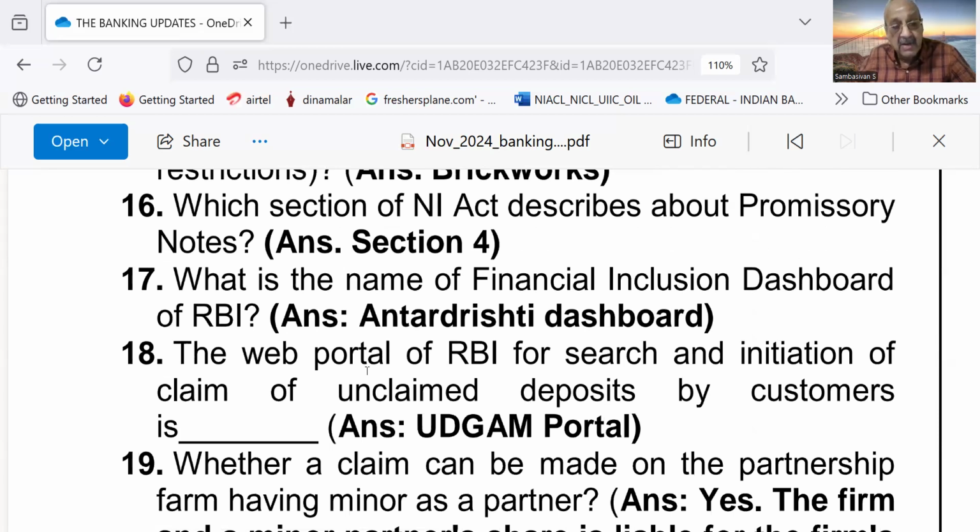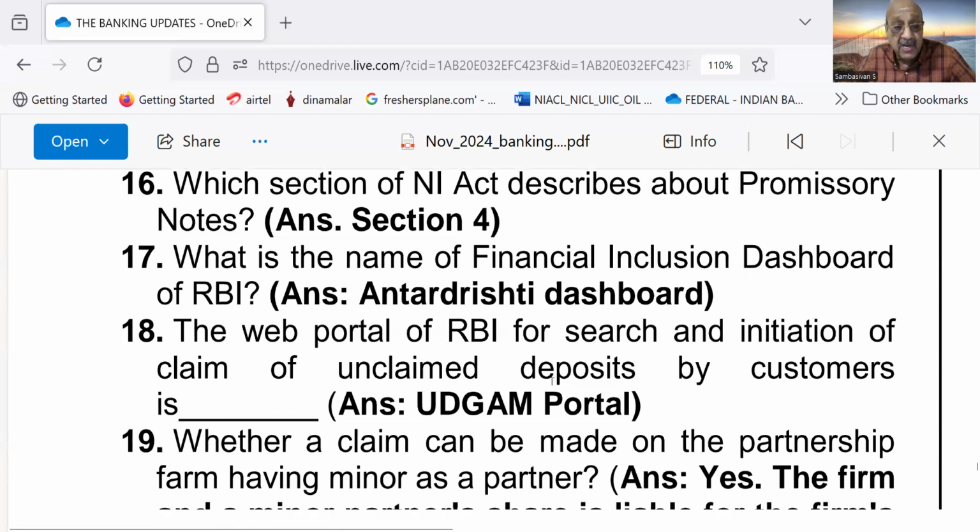Section 4. Number 17, what is the name of Financial Inclusion Dashboard of RBI? Antar Drishti Dashboard. Number 18, the web portal of RBI for search and initiation of claim of unclaimed deposits by customers is UDGAM portal.